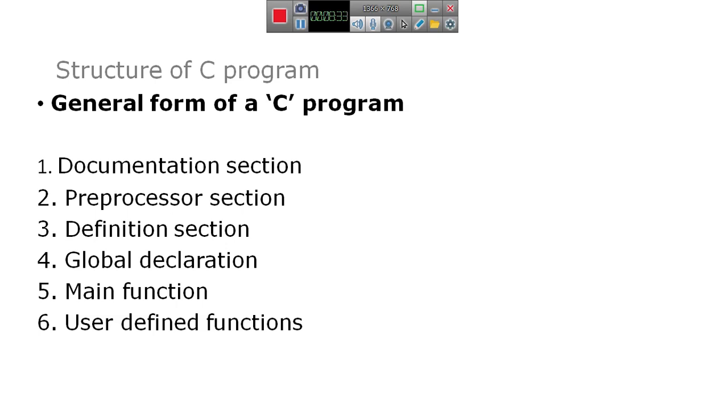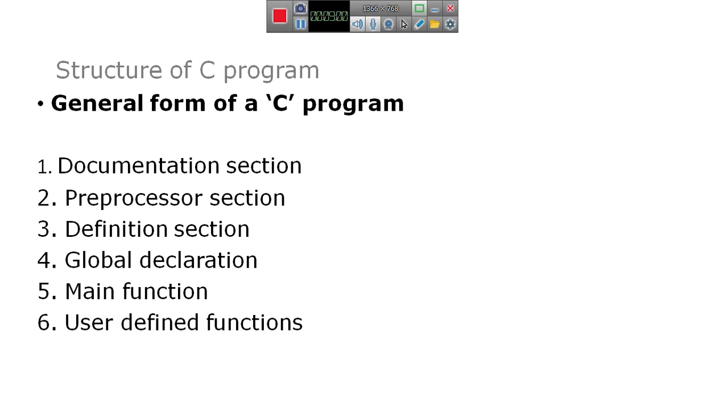To write a program in the C language, there is a structure. It means that for writing C programs, first of all, we have to know the structure of a C program. Then only we can write programs in C language.